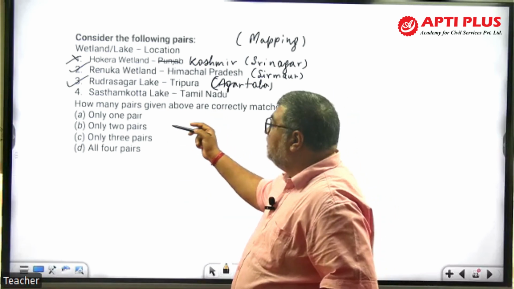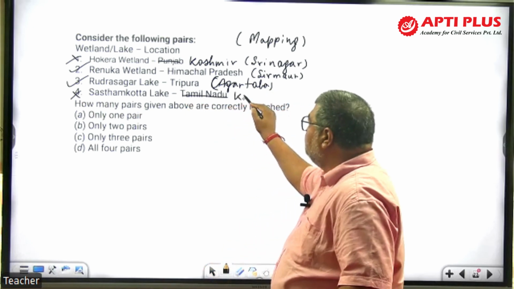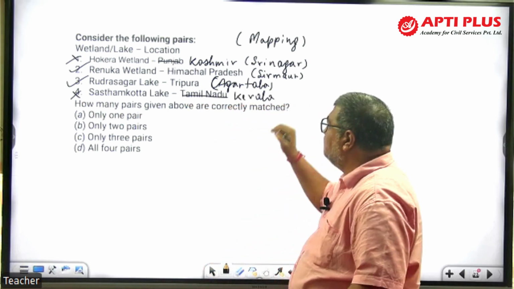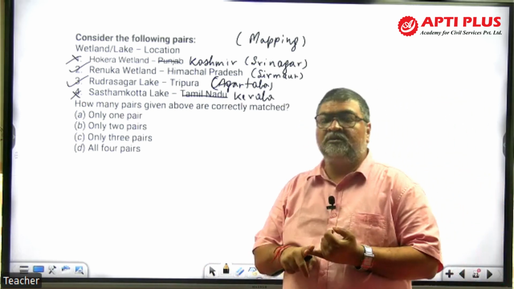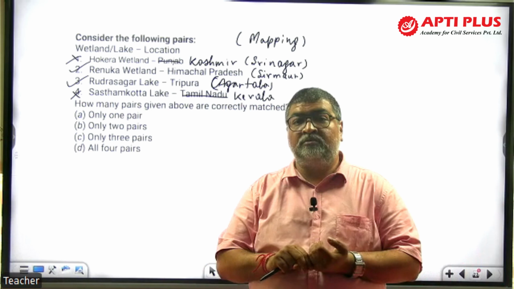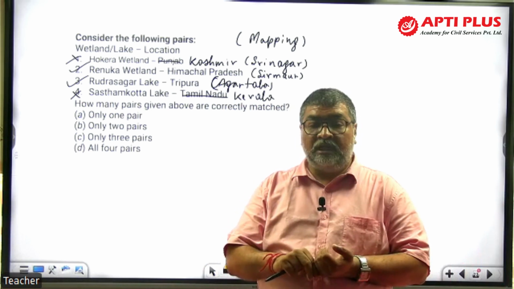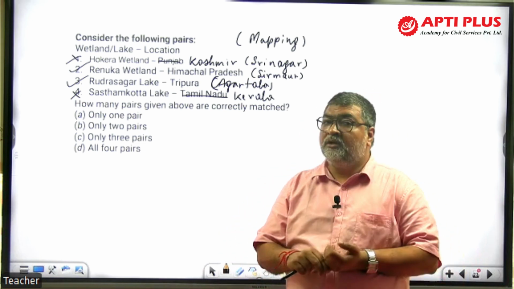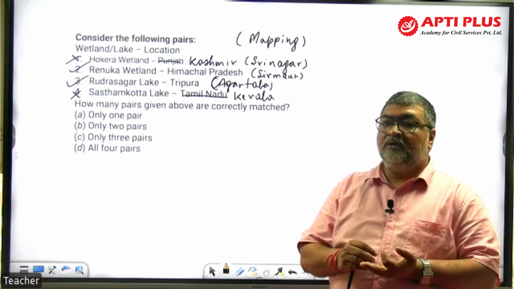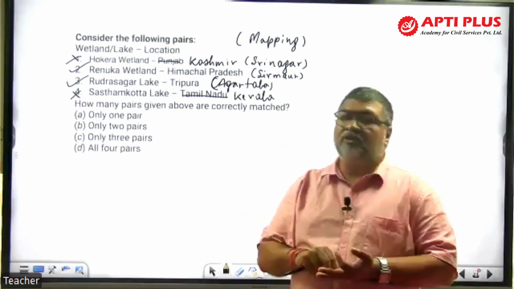Sastam Kota Lake, Tamil Nadu. Now this is wrong. Sastam Kota Lake is not in Tamil Nadu, it is in Kerala. Kerala has got 3 Ramsar sites: Sastam Kota, then Vembanad, that's the backwater system of Kerala, and then Ashtamudi. Ashtamudi and Sastam Kota are located in Kollam district. Vembanad is in Alappuzha and the adjoining part of it.